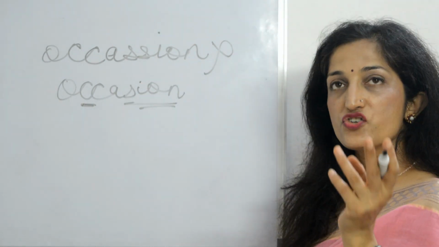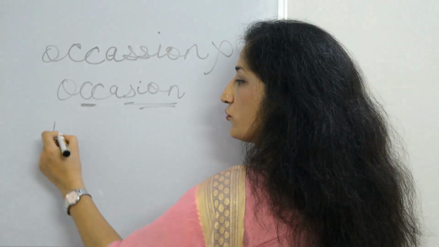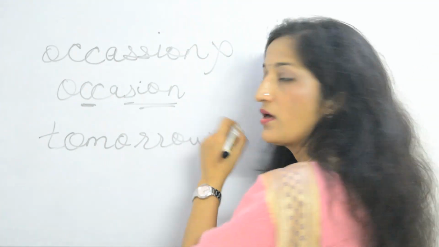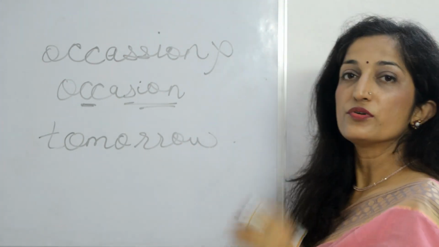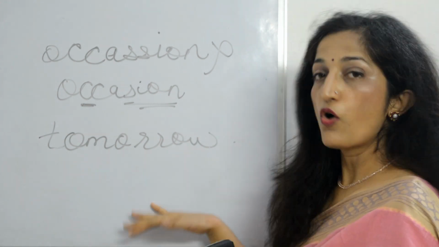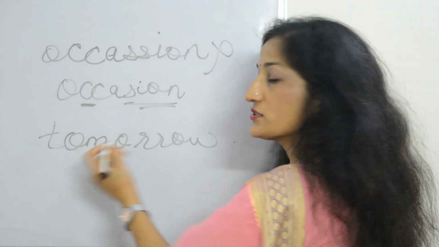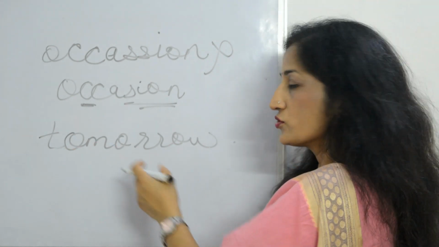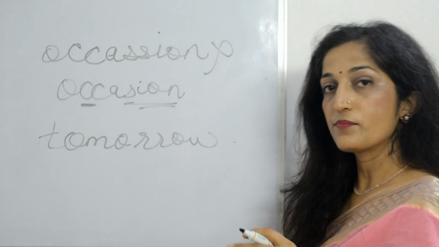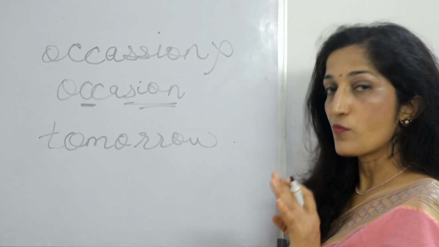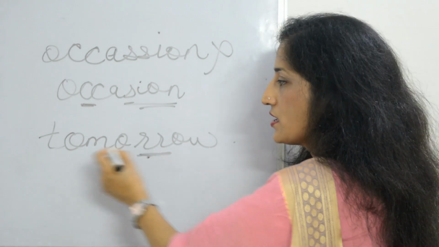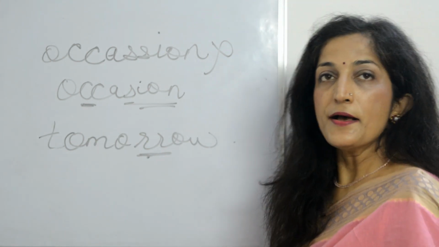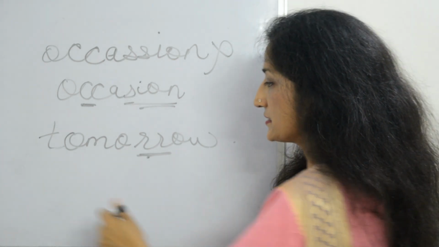Or you have tomorrow. I used to make a lot of mistakes with tomorrow, but now on the wrong side of 40, I know the correct spelling. There's a single M in the middle. We generally in India say it with a stress, like, come to my home tomorrow. So the focus is here, and this is the bigger sound, while the other is the normal short sound, right? Okay.